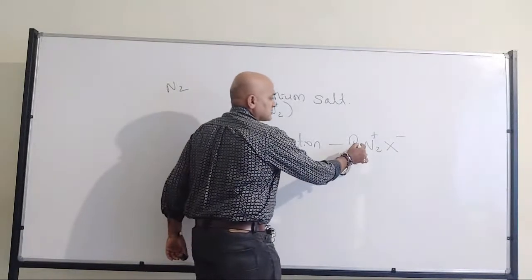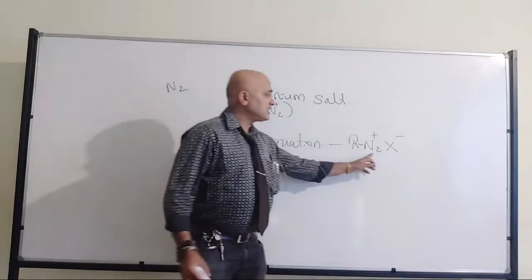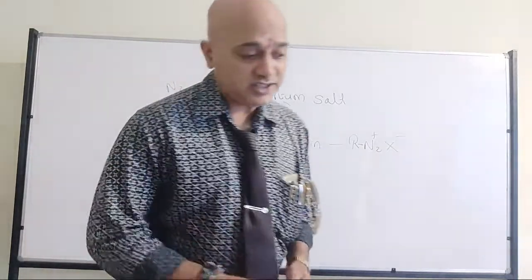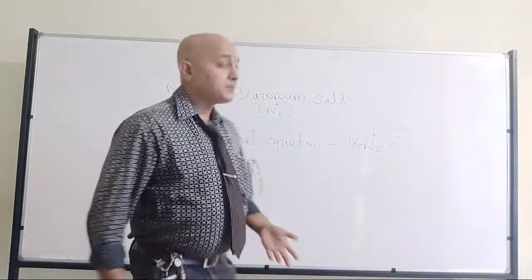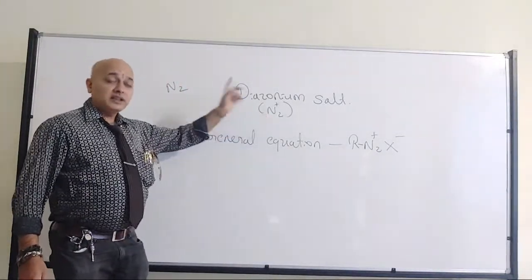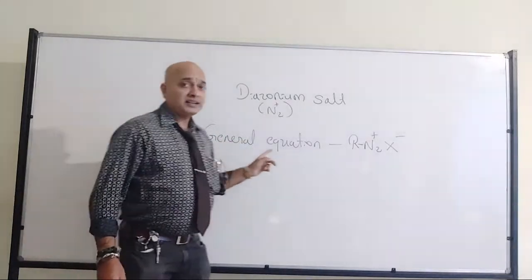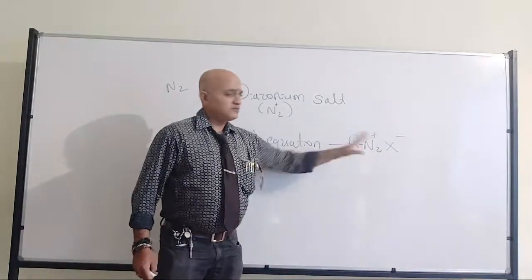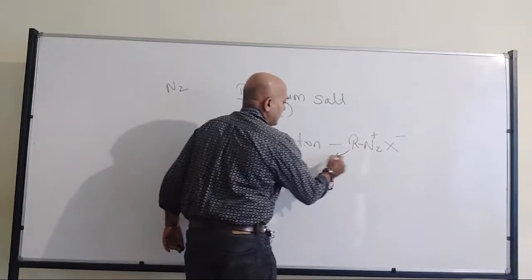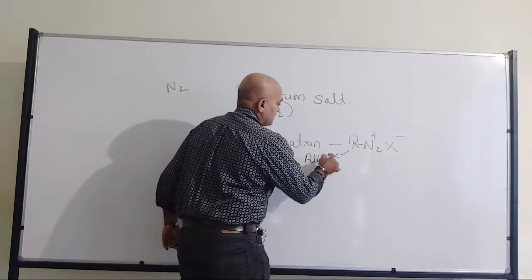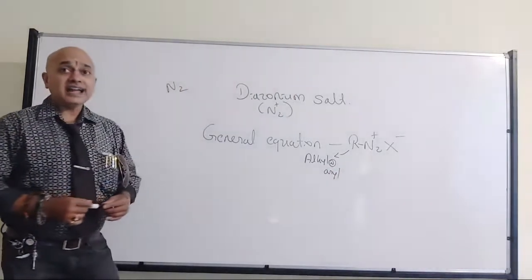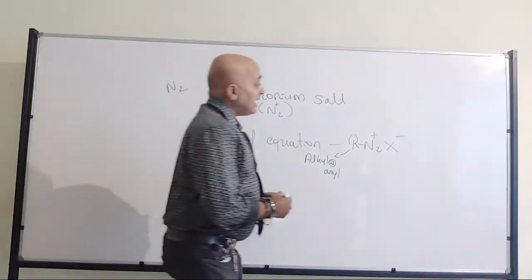So there will be a covalent bond and there will be electrostatic interaction, just like Grignard reagent. That's what I was telling. So this will be the general equation, where R can be either an alkyl group or an aryl group.